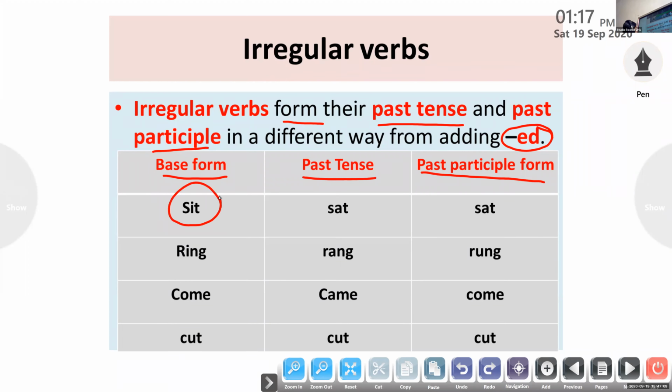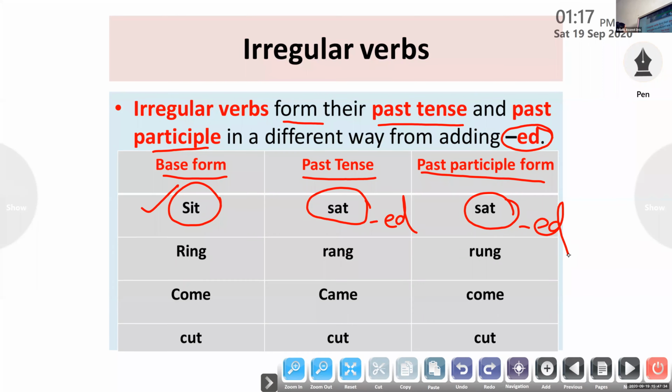Look at the past form. You can see it is not seated, it is sat. And the past participle form also, it is not seated, it is sat. So the past form of sit is sat, past participle form of sit is sat. So this is an example for irregular verb because it is not formed by ending with ed.